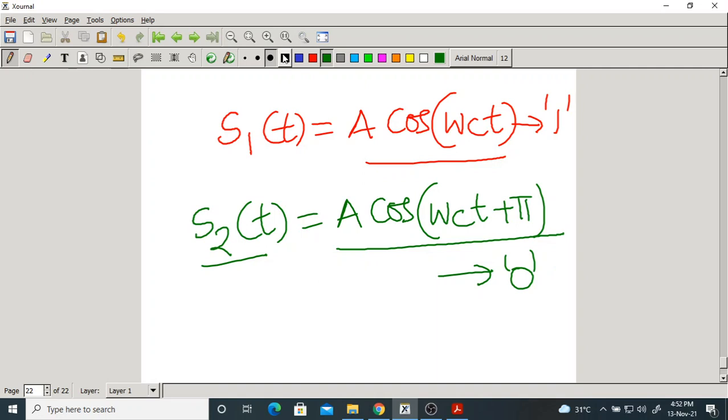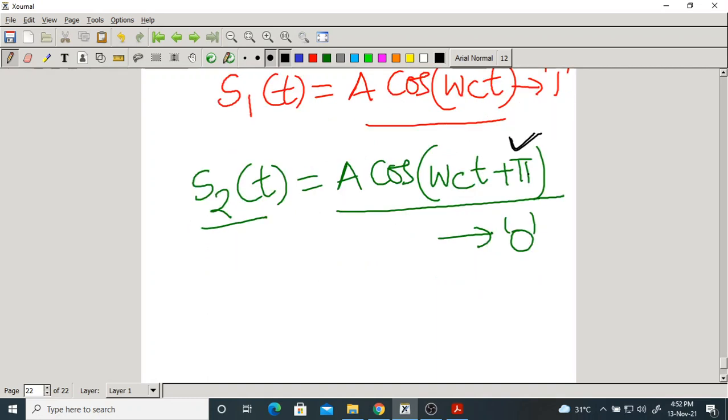Now, what is the difference between S1 of t and S2 of t? Here the phase is 0. Here the phase is how much? Pi radians. The phase shift is pi radians. What is this? S2 of t. What is S2 of t?